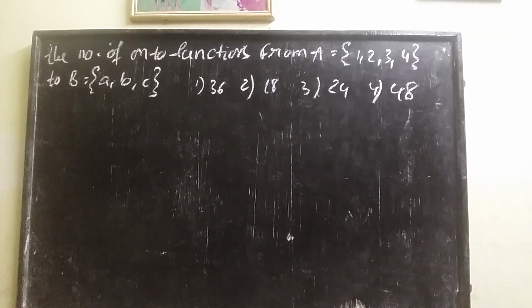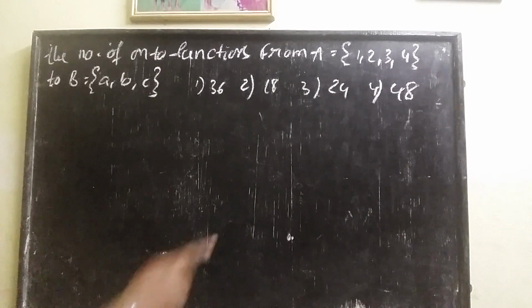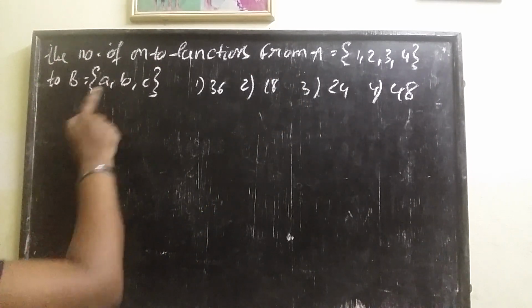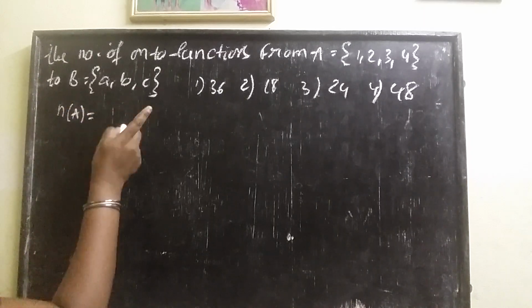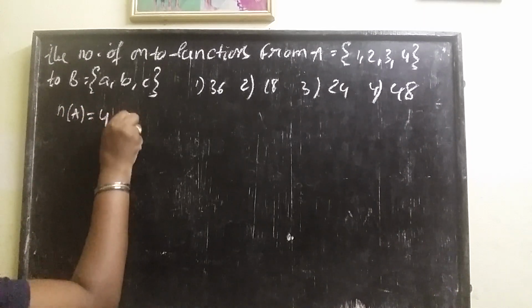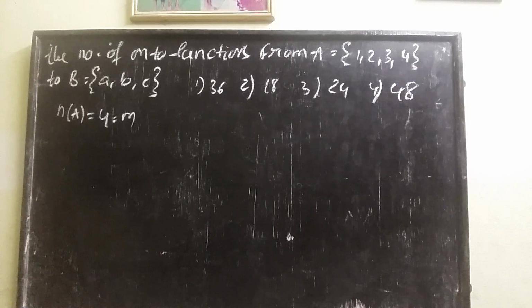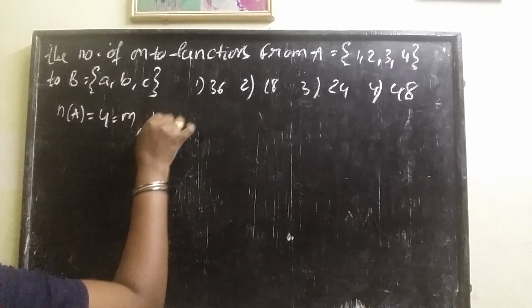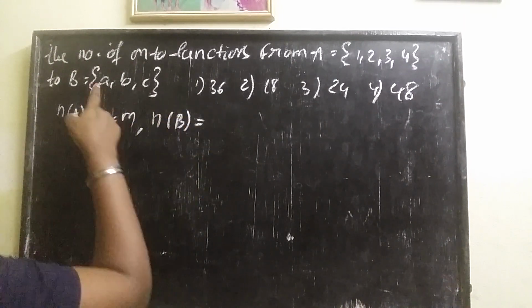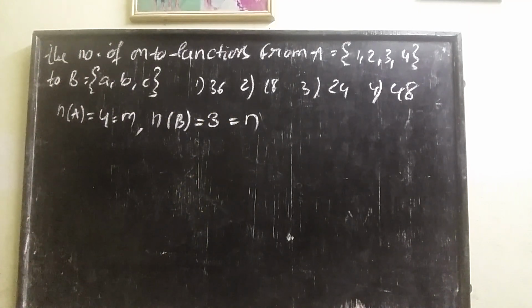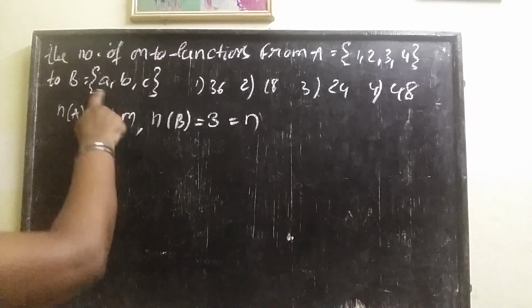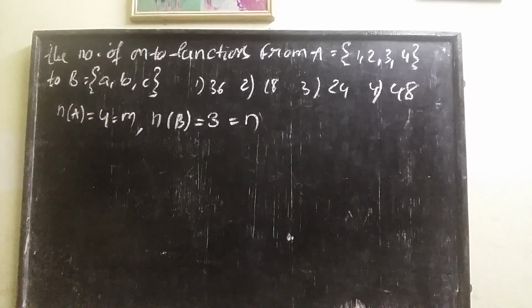One more question. The number of onto functions from a set A equal to {1, 2, 3, 4} to B equal to {a, b, c}. Here, how many elements are there in n(A)? 4 elements. This value is m. Next, n(B), the second set, how many elements? 3 elements. This is n. One thing you should understand here: the second set contains 3 elements, it's not equal to 2.